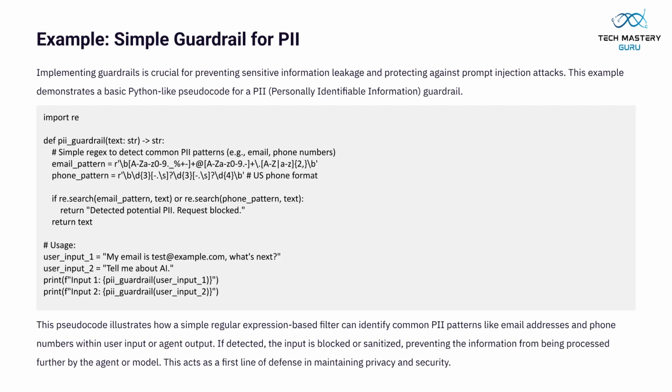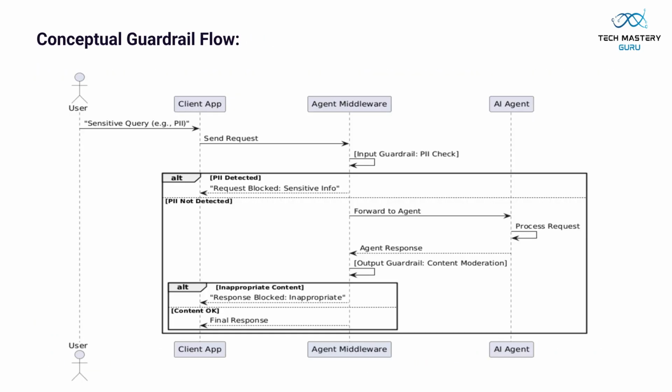This example shows a simple PII guardrail using Python-like pseudocode. It uses regular expressions to detect common PII patterns like email or phone numbers, blocking or sanitizing the input to prevent sensitive information leakage. This diagram illustrates the conceptual guardrail flow, where user input passes through a guardrail before reaching the AI agent and LLM. Similarly, the LLM's output also goes through a guardrail before being presented to the user.